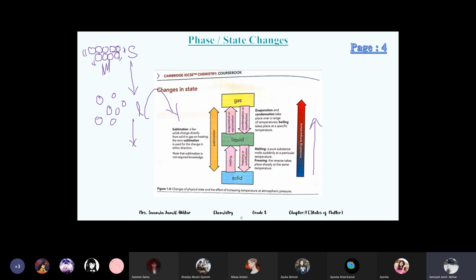movement or this speed actually overcomes the attractive forces. When it overcomes the attractive forces, the forces start to break. They start to loosen up, start going far from each other.